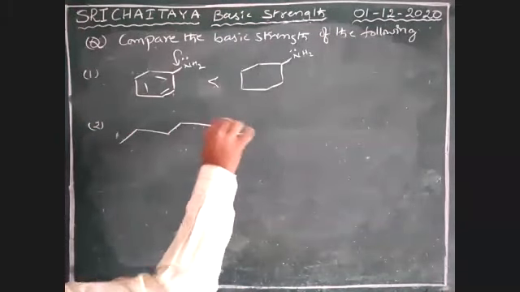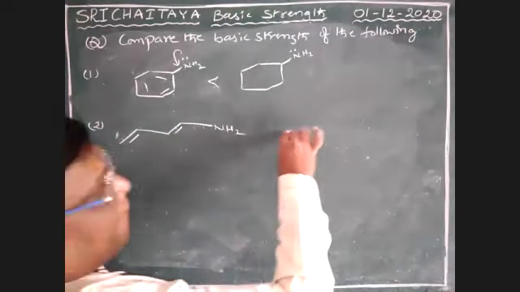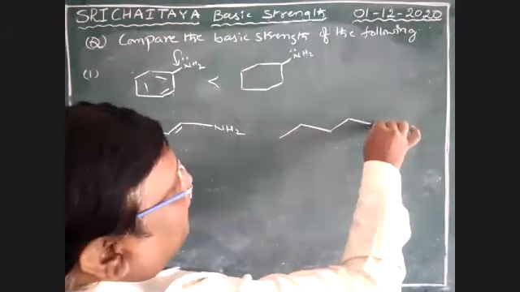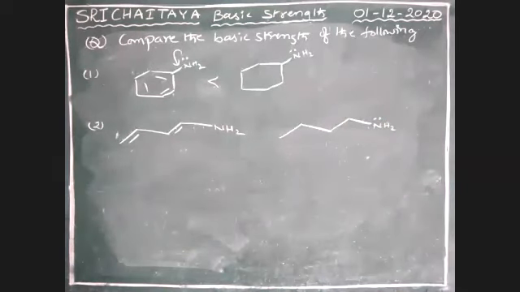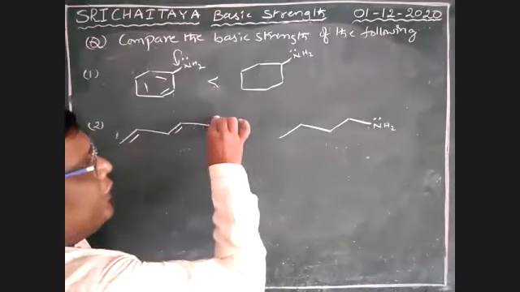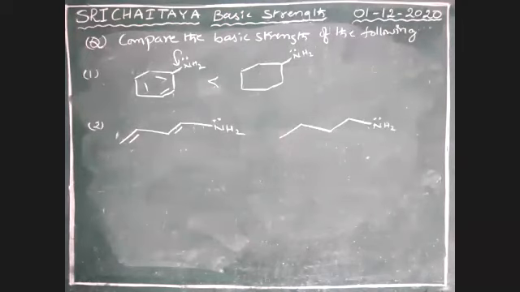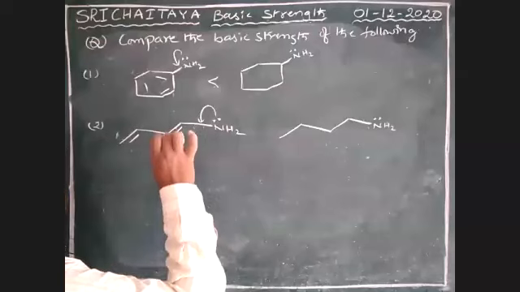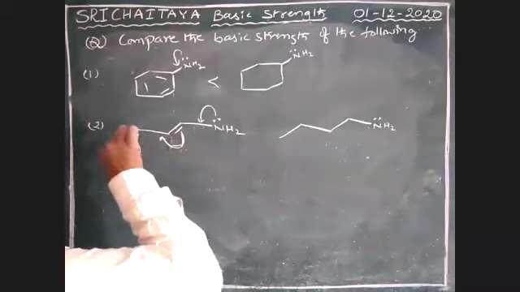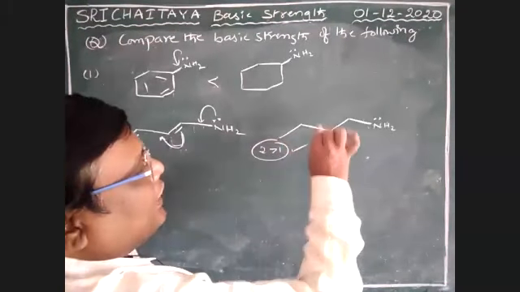Second one, NH2 with a double bond. Tell me, boys, 1 or 2? No doubt nitrogen has a lone pair, boys. Which one is more basic? Yes, good. Boys, this one is in resonance, but not here. Therefore, 2 greater than 1 is the answer.